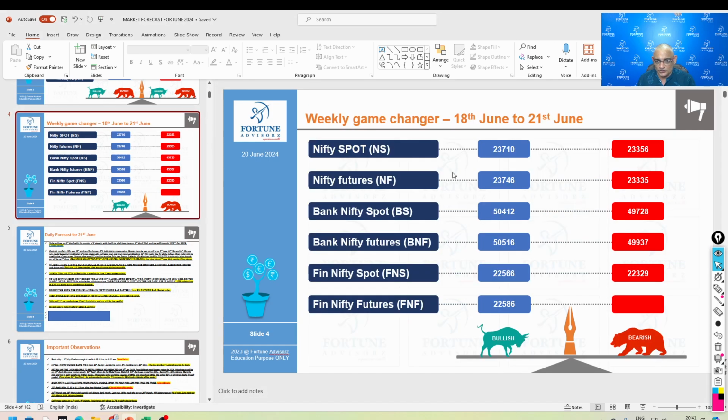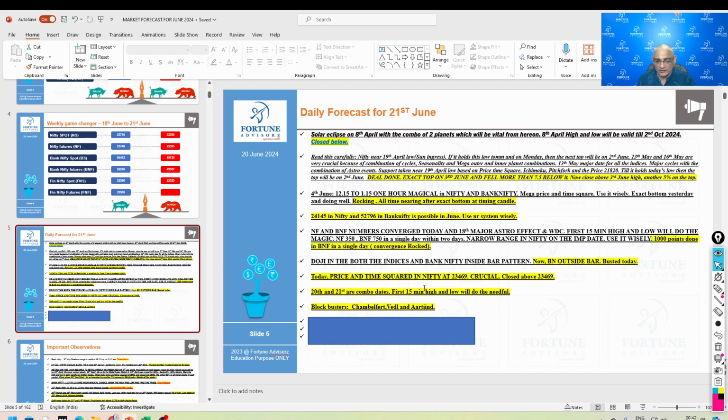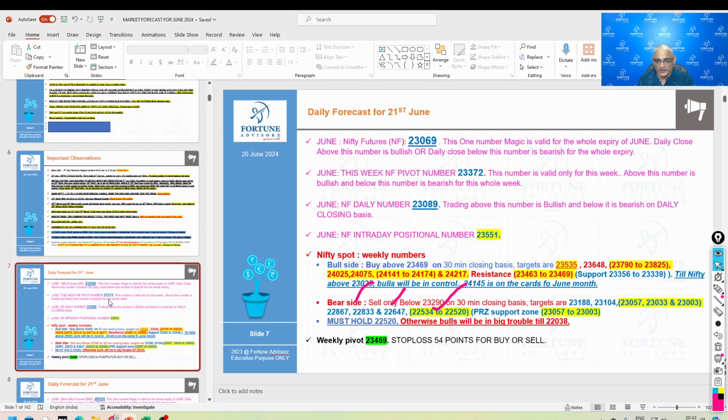And again, Nifty is not able to cross this number. Bank Nifty is doing extremely well. And today our pick was Aarti Industries. What a move today in Aarti Industries, and Chambal as well as VEDL. Okay, so inside bar pattern, use it wisely in the index. And coming to the numbers, nothing to worry about. Let's see whether Nifty is going to touch this level tomorrow. And again, break below this, there will be pain. So let's watch, maybe break below this, it may even come and try to touch this number. Okay, and Bank Nifty, nothing to worry about.